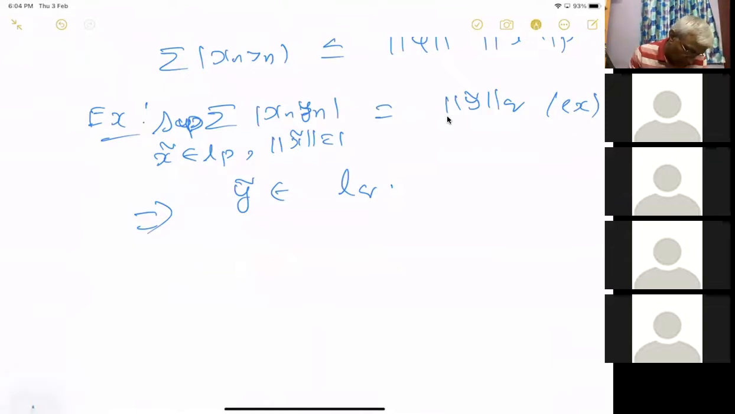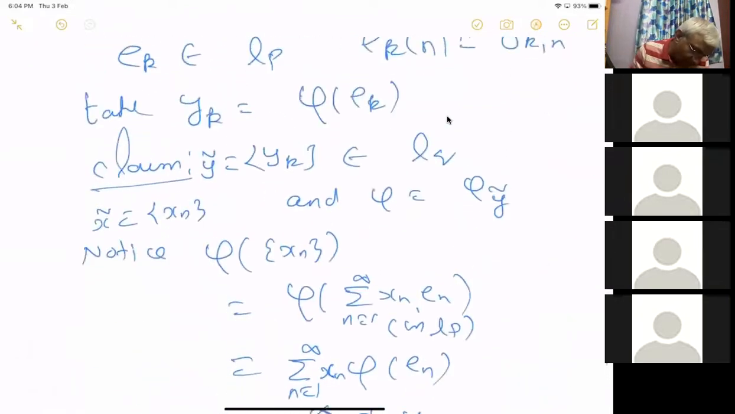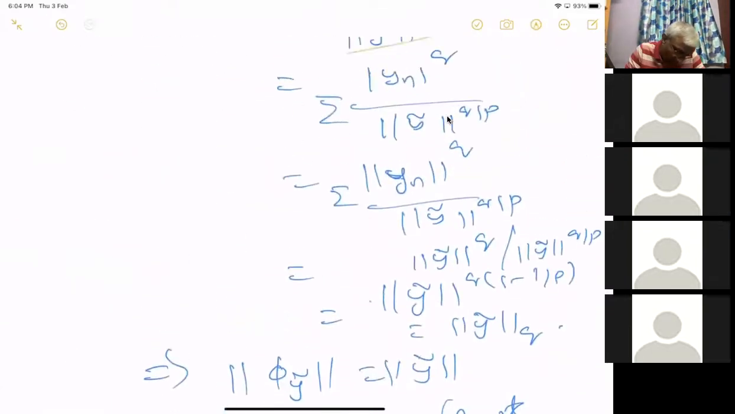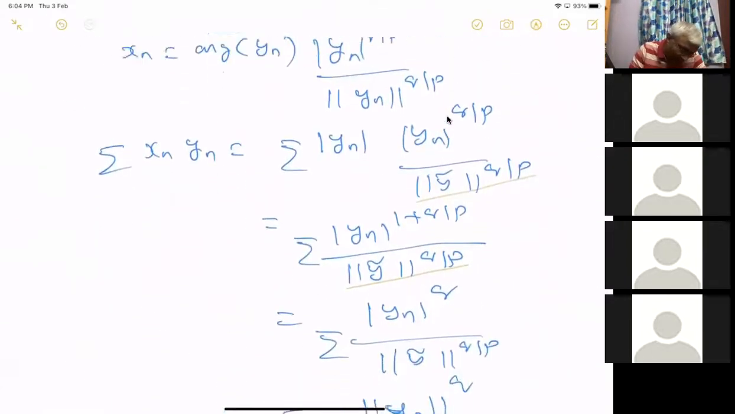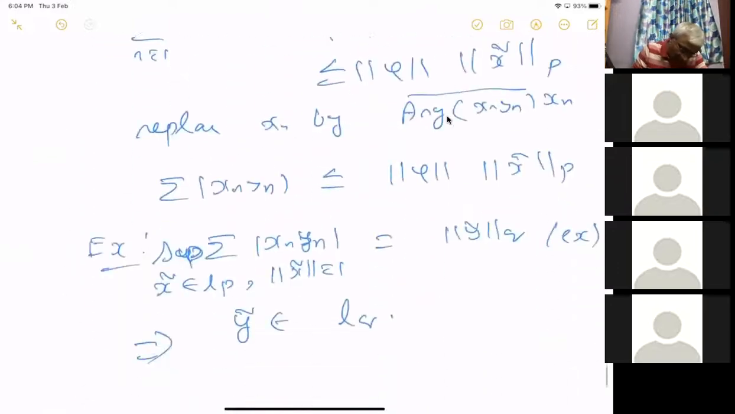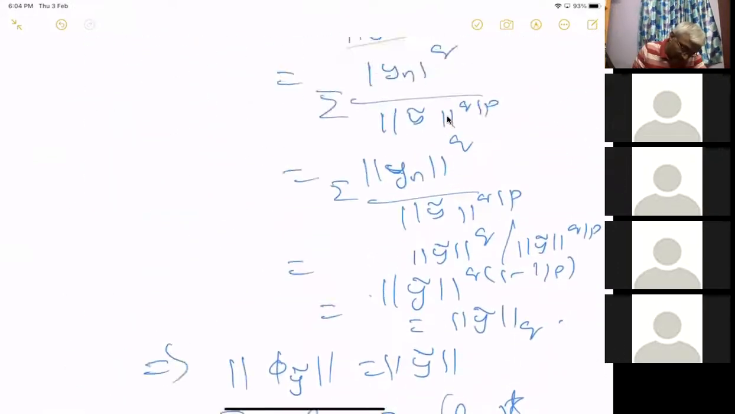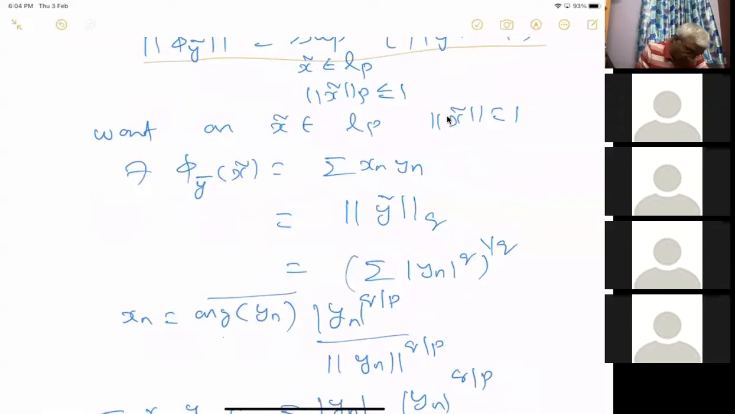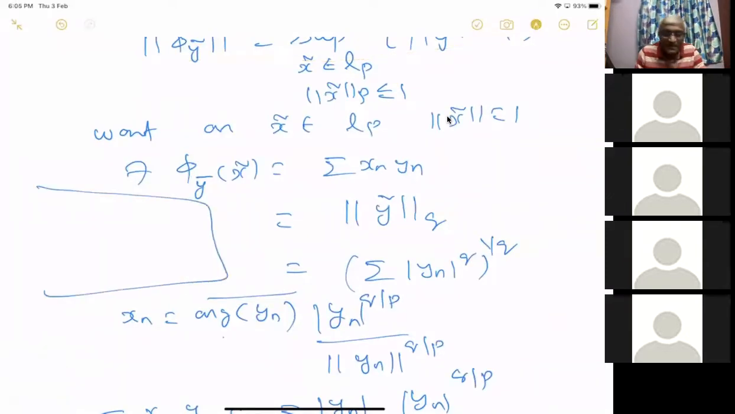Okay. So this proves that LP. So in this, this is true for p greater than 1. When p equal to 1, you have to do something else here. So we have to choose this. What do you have to do when p equal to 1? When p equal to 1, you want to choose something in L infinity.